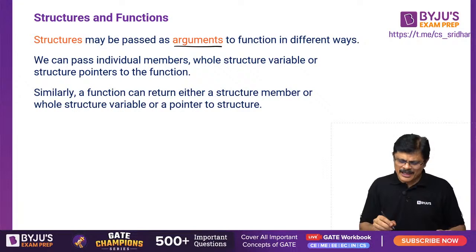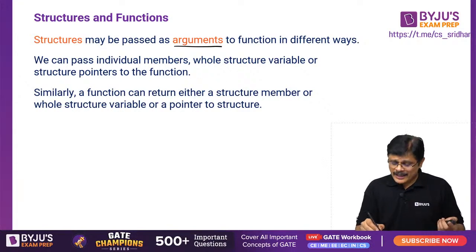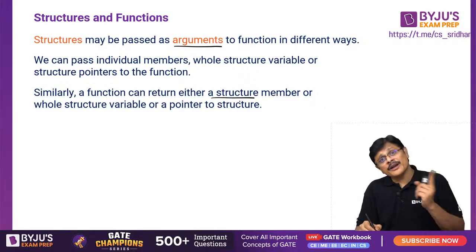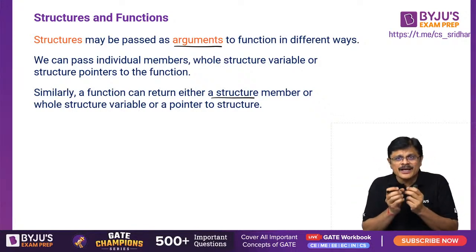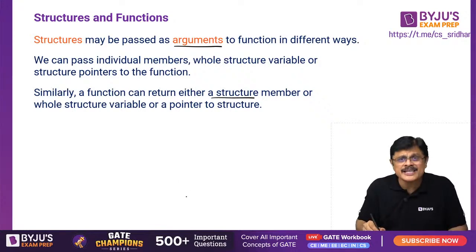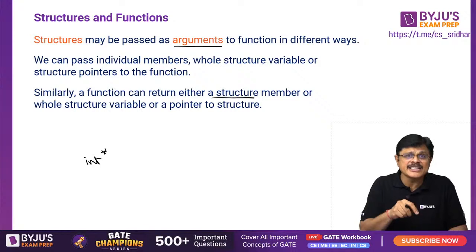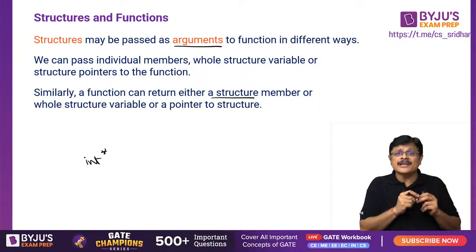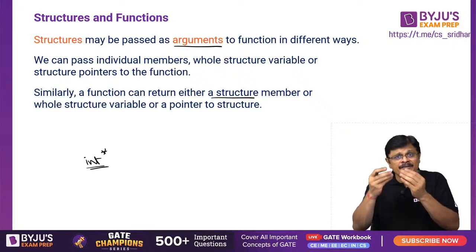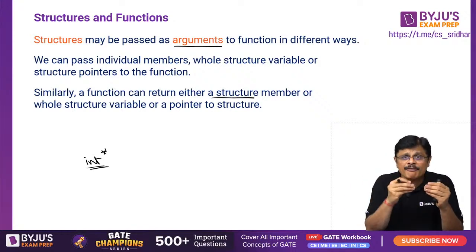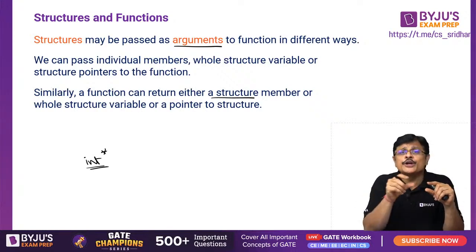Similarly, a function can return a structure member. When you are returning something, the one which is holding it must be of the same type. If the function is returning an integer, the return type of the function must be integer. If the function is returning a pointer to an integer, the return type must be an integer pointer. And the variable which takes that value, after returning, must also be of the same type, or you need to do typecasting there.